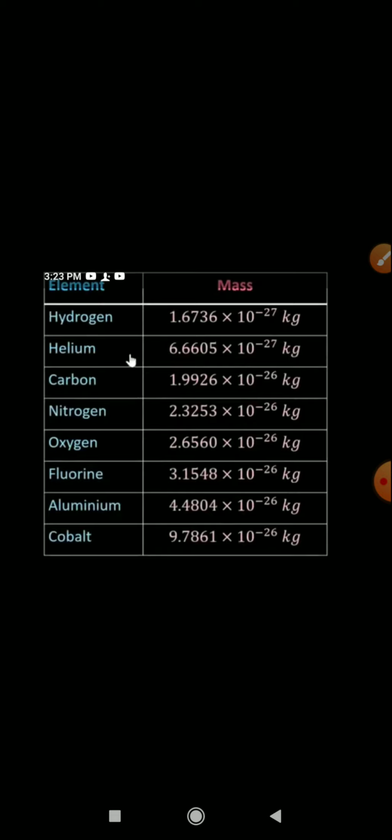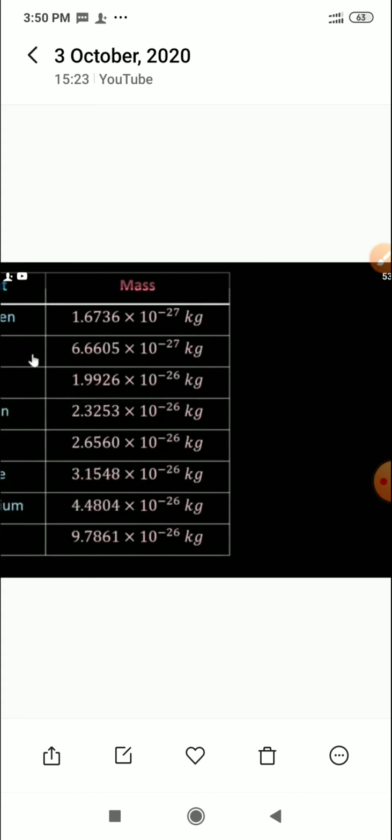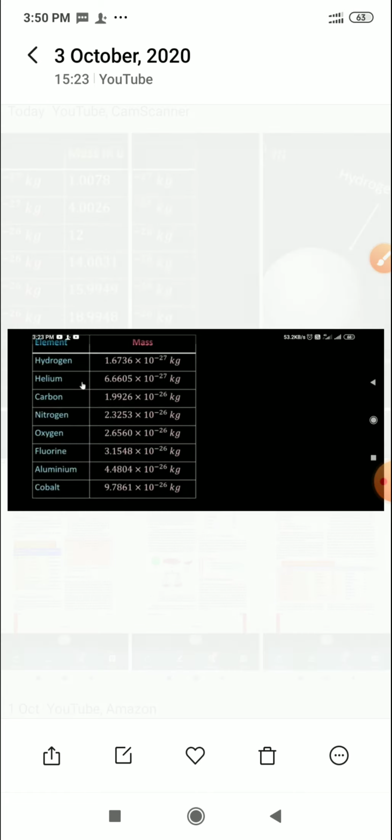So we get normal, easy numbers, which we can easily learn and remember. What is the atomic mass of hydrogen? You can see easily, 1. What is the mass of helium? When you calculate, you get 4. Carbon is 12, nitrogen is 14. These are values you easily get, and they are easy to remember.